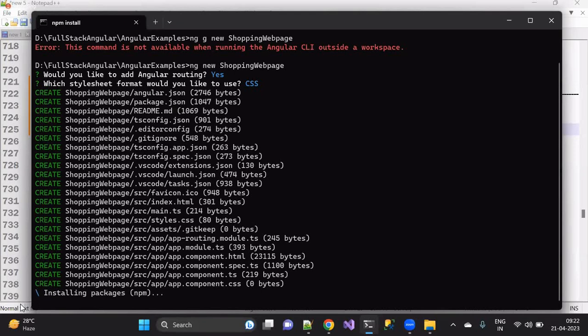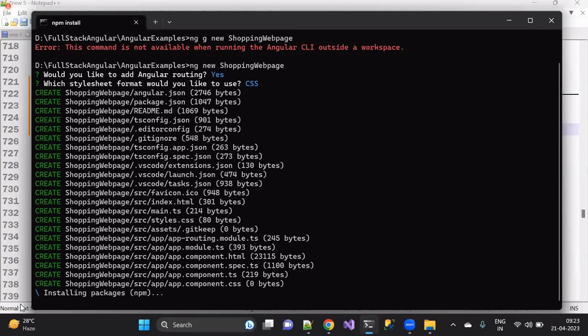What command is used to install the bootstrap? Right, very good. npm install bootstrap --save. So that automatically the bootstrap will get installed.